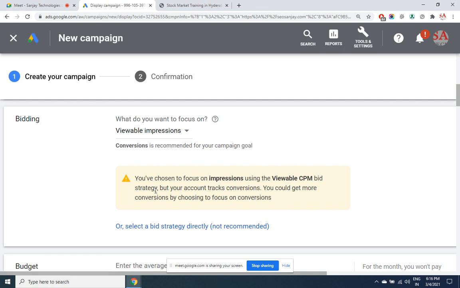My target behind SEM is that a lot of people should know about Sanjay Technologies. The name Sanjay Technologies should become popular. That means you are only focusing on awareness. You are only interested in people seeing your ad. You are not bothered whether they are clicking or whether they are joining. So in my case, this is not suitable, but in some cases it is, like save water, wear mask, donate, Airtel, any recharge plan.